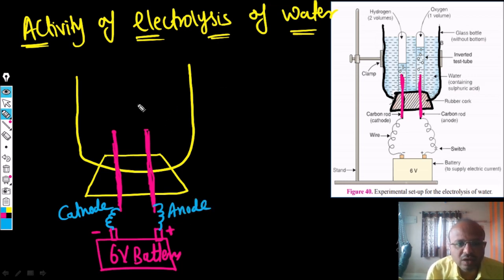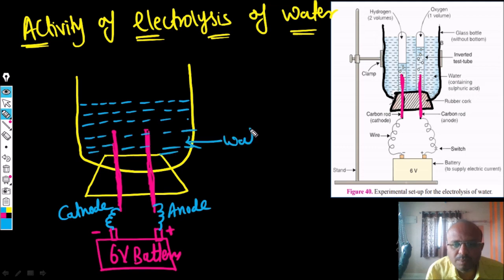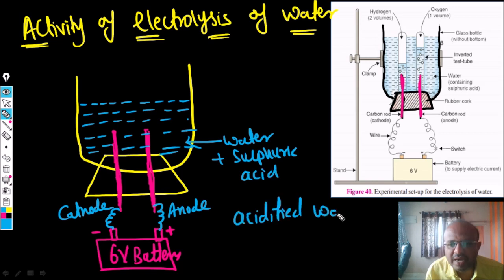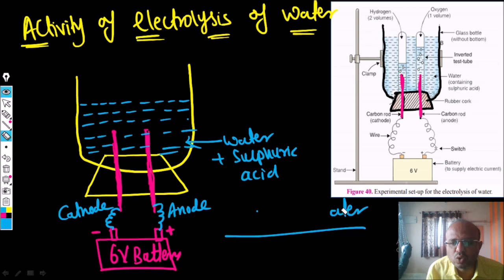So what we have to take now? 2 test tubes you have to take. First, this plastic mug you have to fill with water, and you also have to add sulfuric acid to the water. That is why it is called acidified water. Why? Because in this water acid is also present, that is the sulfuric acid.